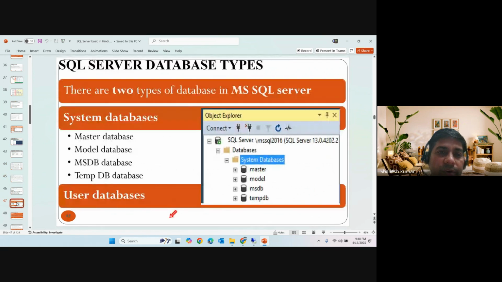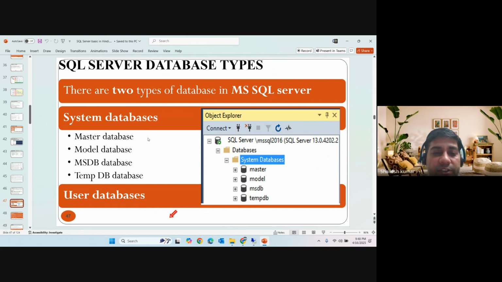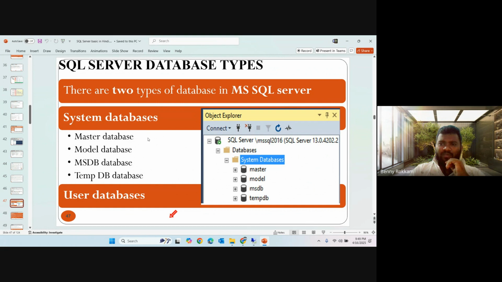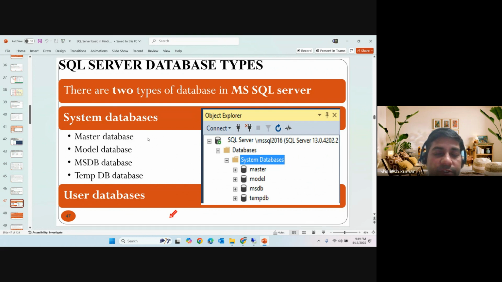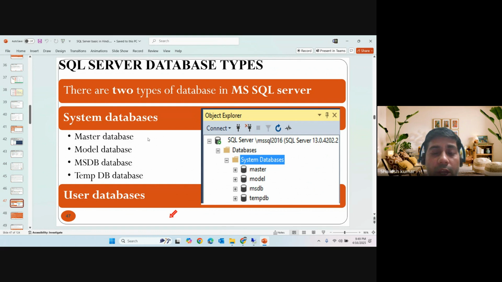Coming to this one, we discussed system databases and all. So for the system database, what is master? Do you know about the master? It contains configuration information on the instance or database server, and every activity performed by the end user or the system itself is recorded or collected by the master, right?